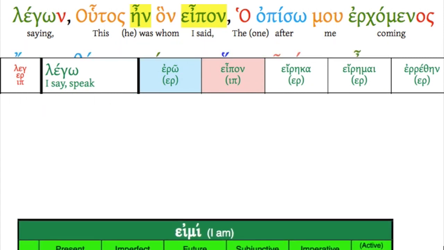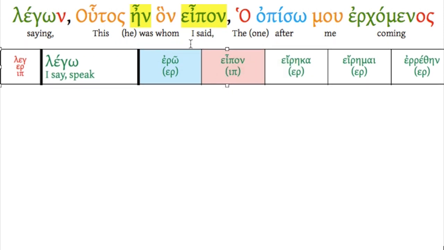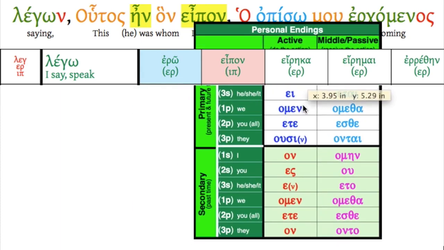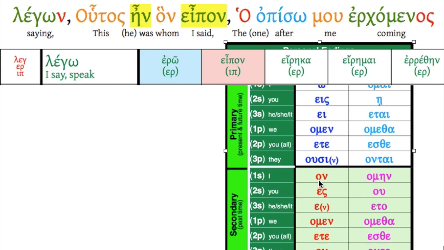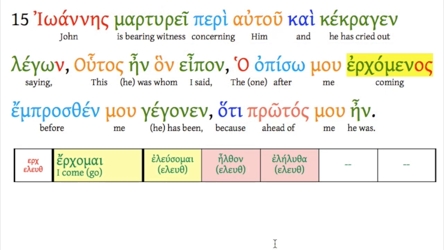Now eipon is a little weird for us because now we're looking at a second aorist. Eipon is from lego. So here we have the present form saying, houtos en hon eipon. This is the second aorist, and this is that weird one with multiple roots. Very common, eipon. And remember, the on ending here is just our secondary ending. I said, eipon. This is an interesting arrangement here. The one after me, coming, before me, has been, because ahead of me, he was. So we have these three verbs sort of set out together.